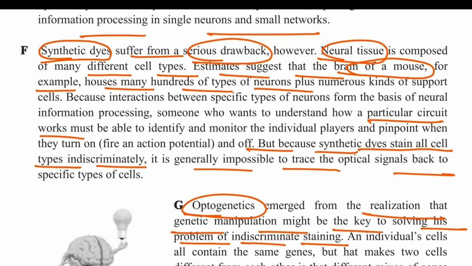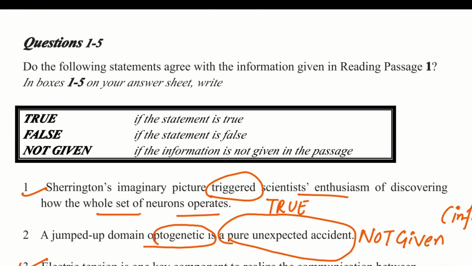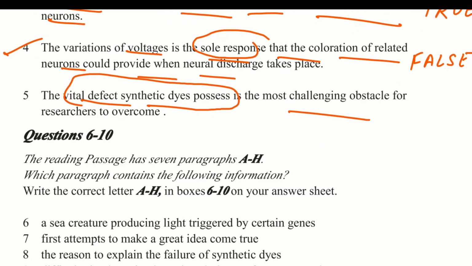So there is no particular mention that this is the most challenging obstacle. There is a mention that there is some problem, but that it is the most challenging obstacle is not given. So this information is not given.